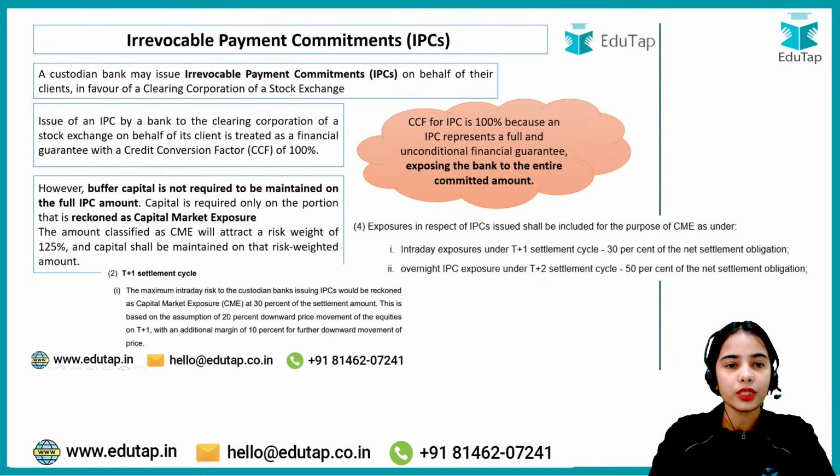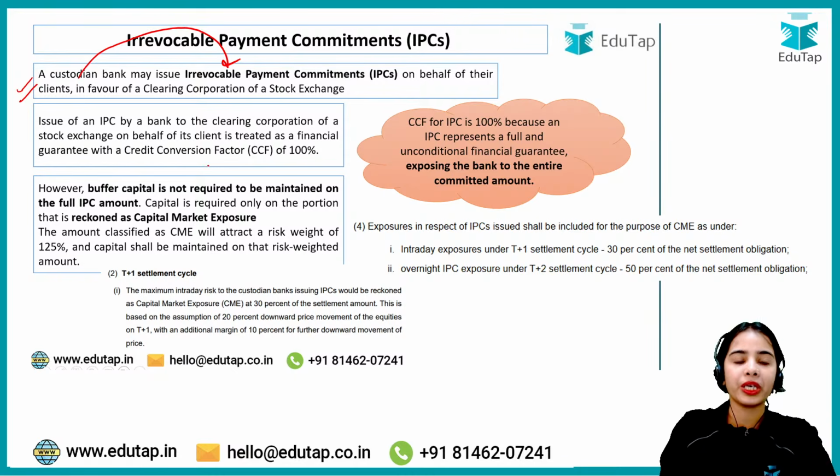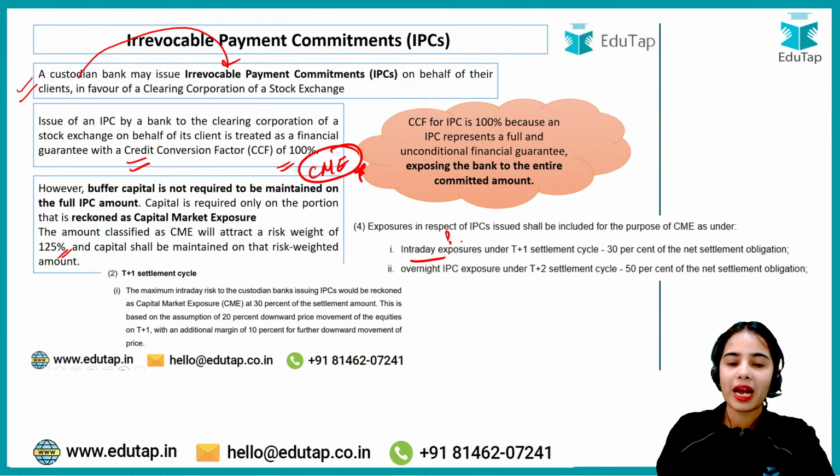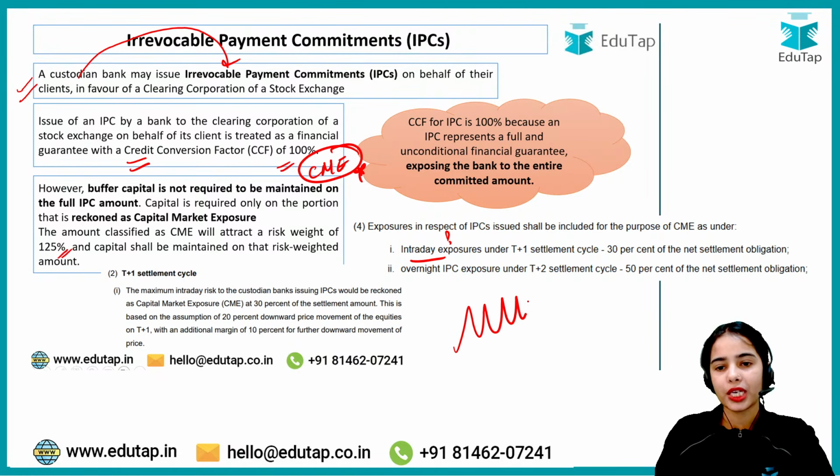So this is the idea that a custodian bank can provide an irrevocable payment commitment, but this irrevocable payment commitment will have the credit conversion factor of 100%, while the capital market exposure of the bank will have 125% of the risk weight. Now how much exposure can the bank have? So exposure depends on the fluctuation in the value.